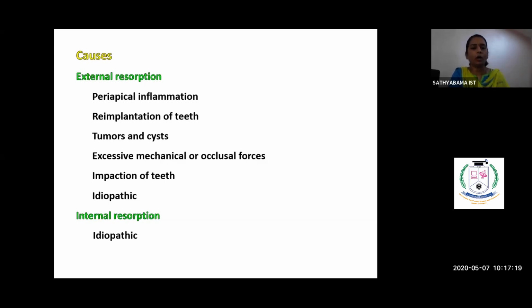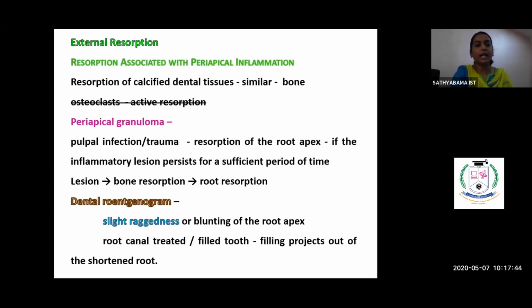When the tooth falls out and we try to reimplant it, even then the tooth will go in for resorption. And sometimes a tumor or cyst also could cause resorption of the teeth. Excessive mechanical or occlusal force, mainly the masticatory force, and impaction of the tooth, and sometimes it is idiopathic. And the internal resorption is purely idiopathic, it is unknown.